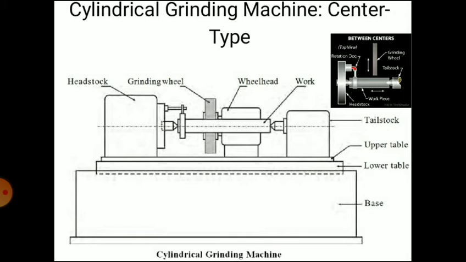The work can be held in between headstock and tailstock, and at the rear side of the headstock and tailstock, or the base or the bed, there is a wheel head on which the grinding wheel is mounted. You can move the wheel head in a cross direction, and you can move the work in a longitudinal direction, that is, parallel to the axis of rotation of the work.